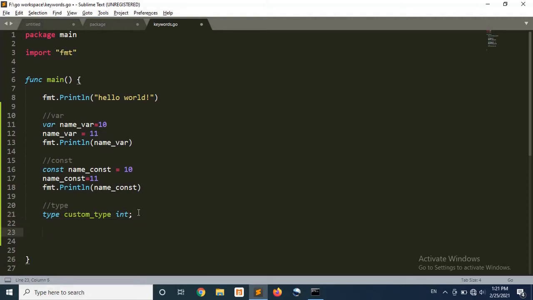Now I will create a variable that would be of custom type. The name of the custom type variable is custom type, and here I will define its data type, that is a custom data type that we have just created, and what type of value it will contain. As the basic type of this custom type is integer, then it will hold the integer value only. Suppose we are assigning the value 20 here, and now I will just print the value of this custom type variable.